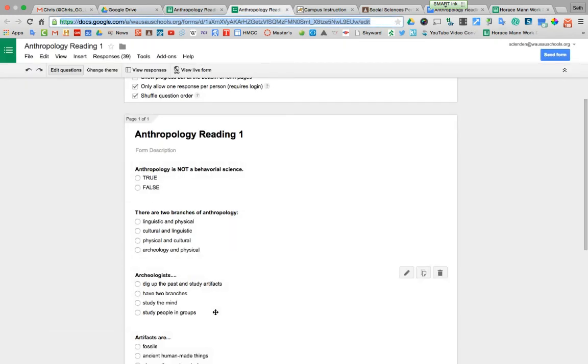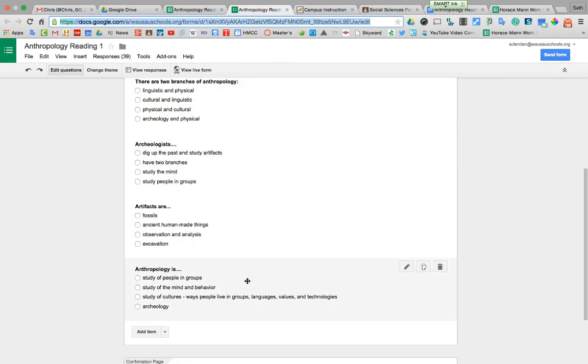There are 2 branches of anthropology. You should know this is false. The 2 branches are physical and cultural. The rest of these are, for the most part, not branches. Linguistic and physical is not a branch. Cultural and linguistic is not. Culture is a branch, but linguistic is not. Archaeology is not a branch, but physical is. So just physical and cultural.